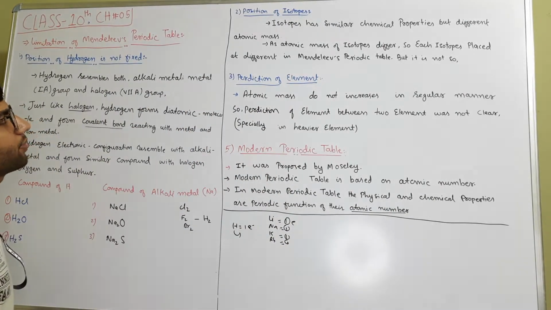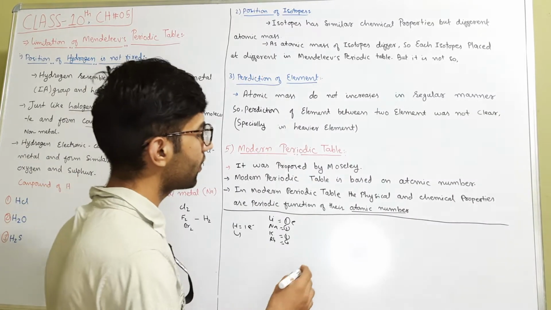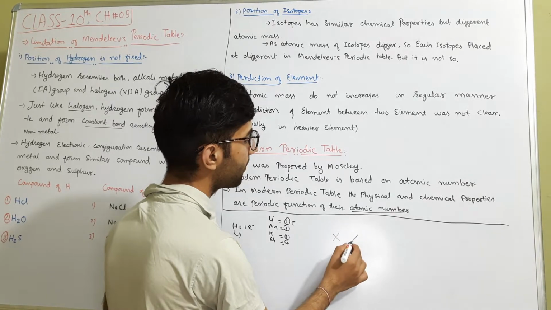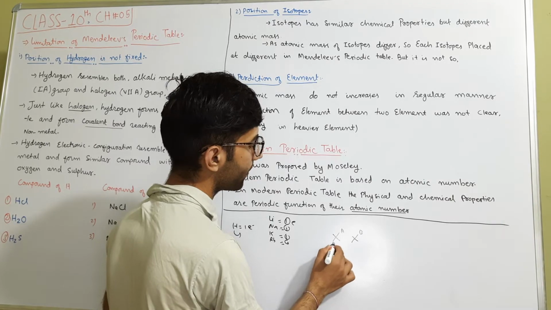Another is the position of isotopes. As you all know, what are isotopes? Isotopes are atoms of the same element having the same atomic number but different atomic mass. As I have explained, suppose there are elements X and X; they have the same atomic number A but different atomic masses, and are known as isotopes. Just like the example of carbon: carbon has atomic number 6, isotope 12, and carbon has atomic number 6 and isotope 11. So atoms of the same element which have the same atomic number but different atomic mass are known as isotopes.